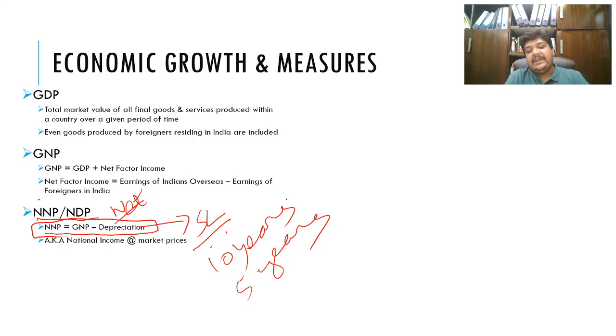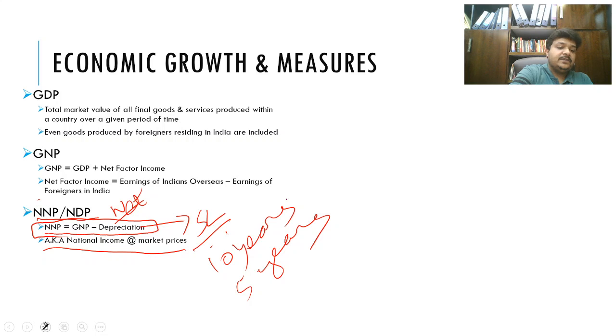Though practically you might get some amount, for account keeping purposes and to calculate depreciation, you assume that it might become zero by 10 years or 5 years. So if you remove that from your gross national product, you get your net national product. And this is also called the national income at market prices.